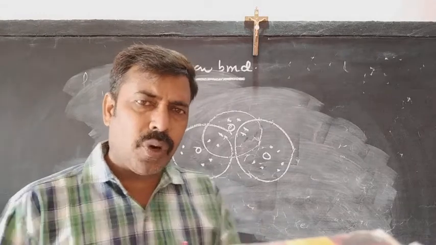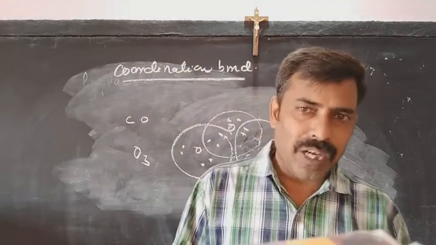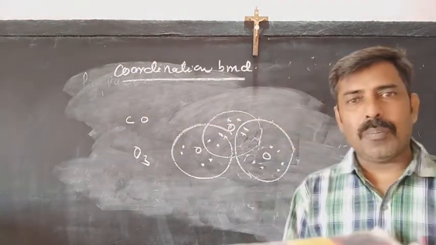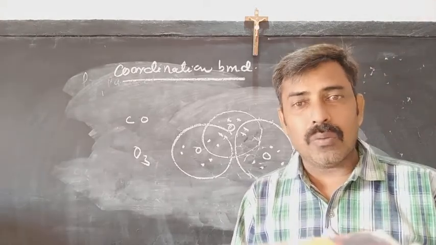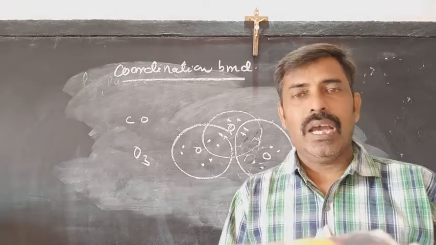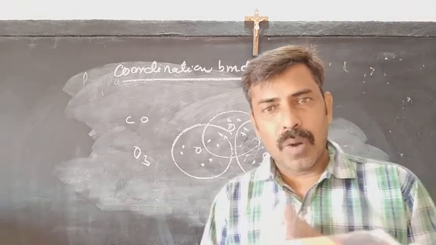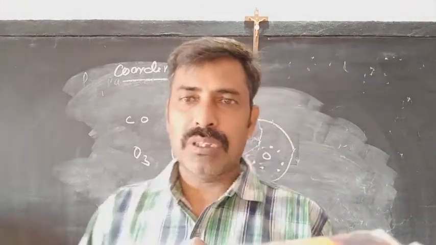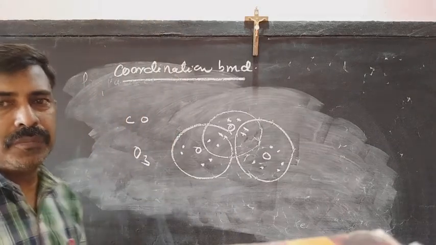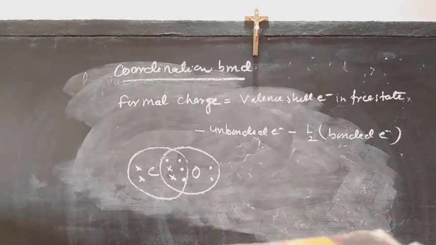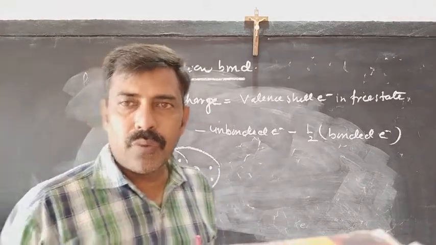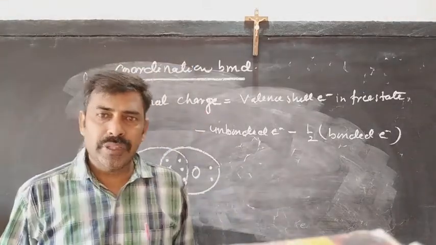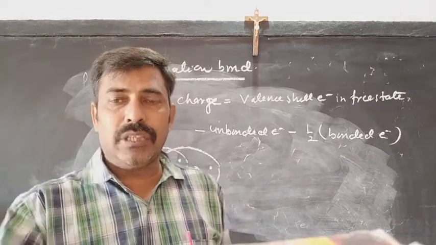charge. So these coordinate bonds have the covalent property as well as the ionic property, that means the polar property, and this polar property can be calculated in the form of the formal charge. How to find the formal charge in these species? When we see the formal charge, surely you know the term formal, so that is the formal charge, not the real charge, you can say.